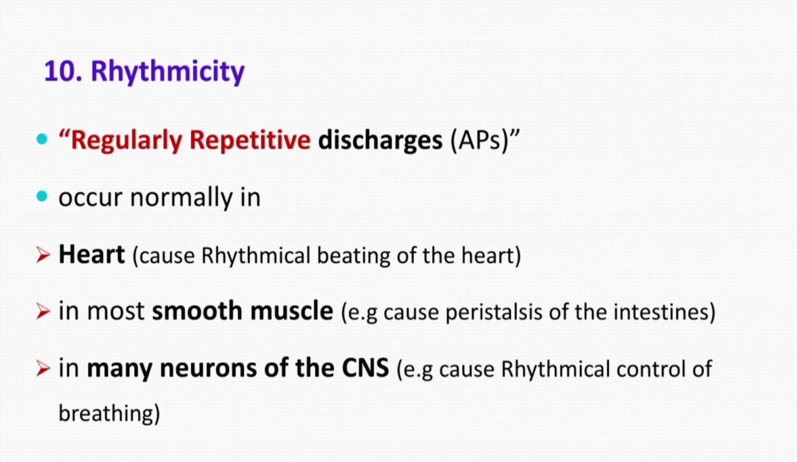The cause of the rhythmicity is more than normal permeability of these excitable membranes to the positive ions, even in the resting stage. That is, even in the resting stage the excitable membrane is more than normally permeable to the sodium ions. So with this we have discussed all the properties of the action potentials of nerve fibers.